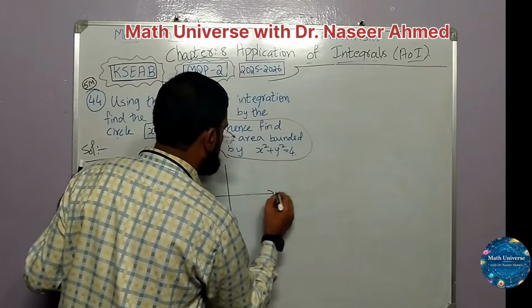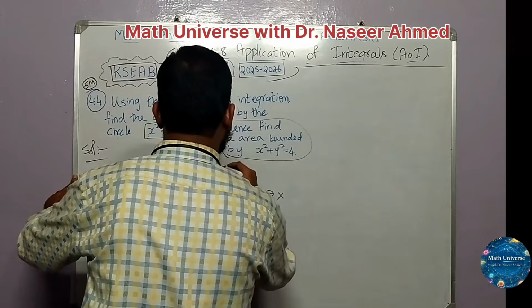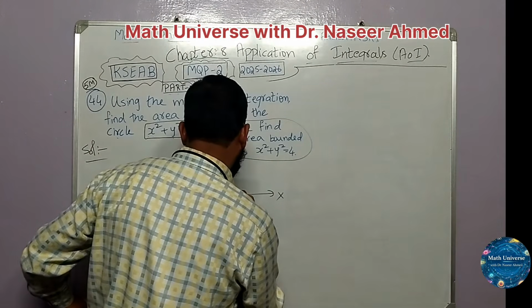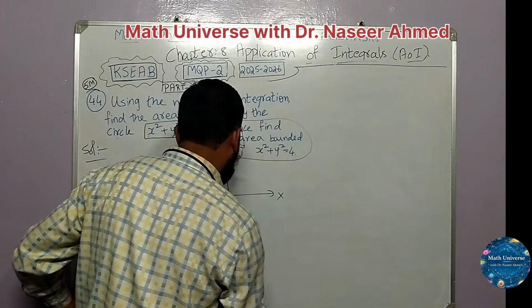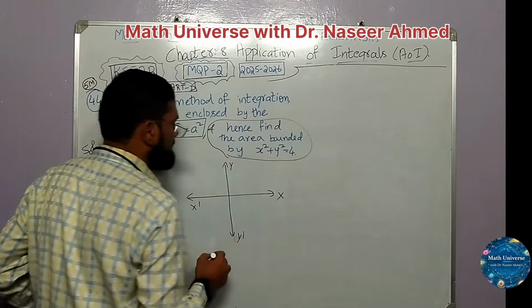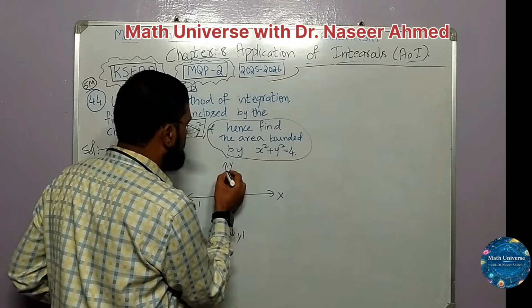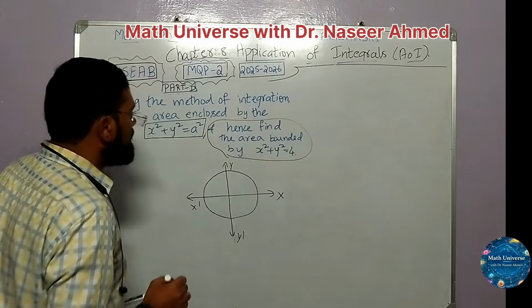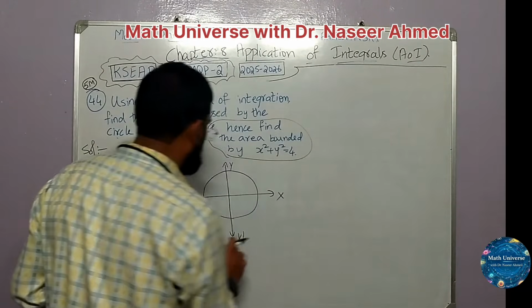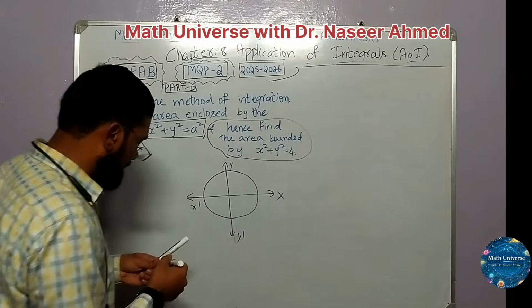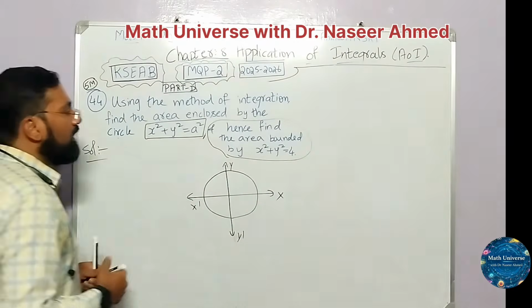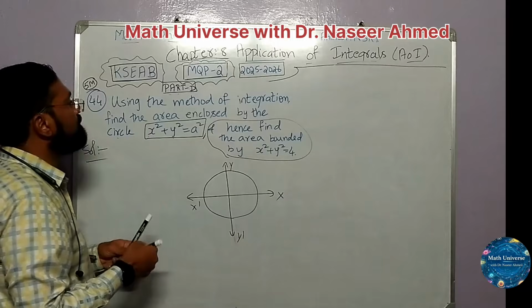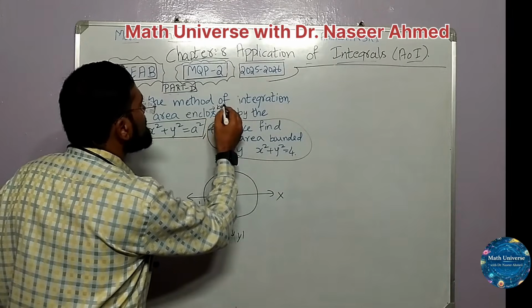X and y axis I have drawn. I think the y axis is a bit bending, let me draw it correctly. Make sure in exam you use pencil and scale to draw it. Now I have a circle, and make sure the circle covers all the area. Now see this. I want to find the area bounded. Enclosed means bounded.